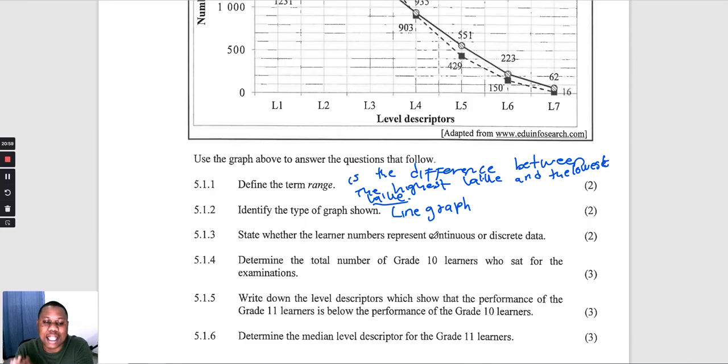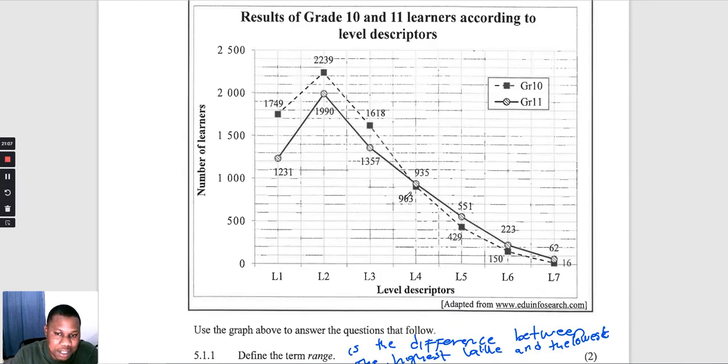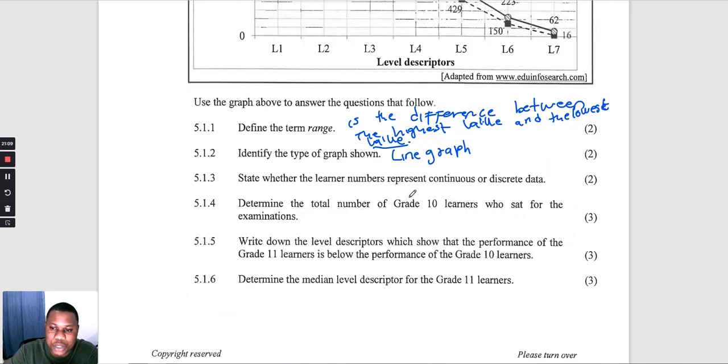They say state whether the learner numbers represent continuous or discrete data. The learner numbers, so how do we know that the learners were 500, there were 1,223 there. So we check on the type of data. Already they showed you that the type of data is numerical. But if it is numerical, what kind of numerical data? Can the number of learners be measured? No, it's not a temperature, it's not their height, it's not their BMI. To get the number of learners, that means the learners were counted. So this is our discrete data.